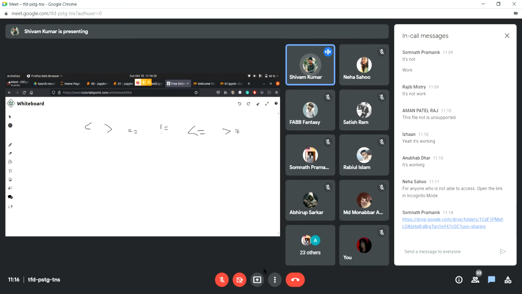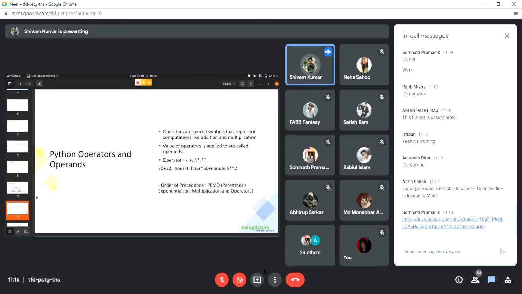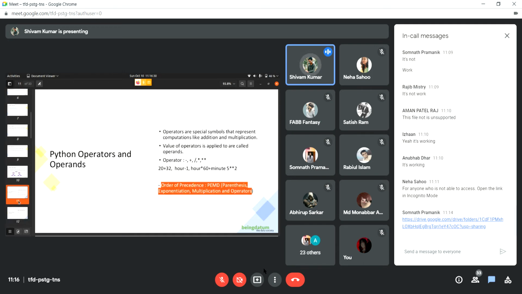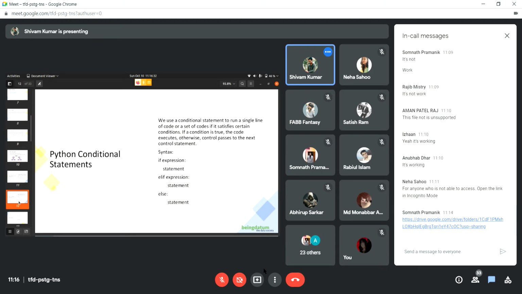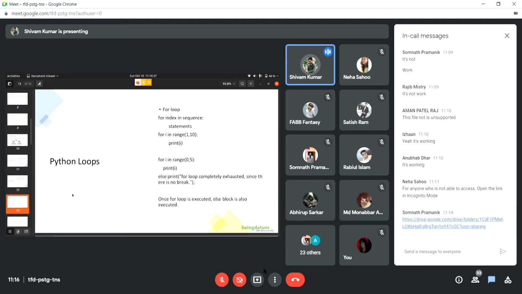These are the only relational operators that you have to know about. We also talked about the order of precedence of operators using PEMDAS. Today we are going to talk about if and else statements, conditional statements, and loops.